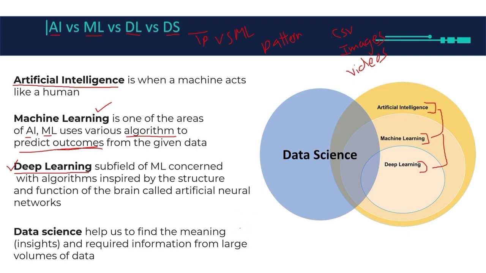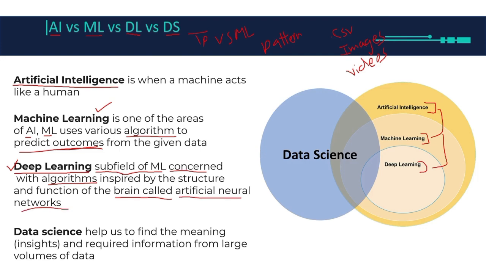So the data became complicated, and it became big. Deep learning is a subfield of machine learning concerned with algorithms inspired by the brain, the neural network, and it's called an artificial neural network.